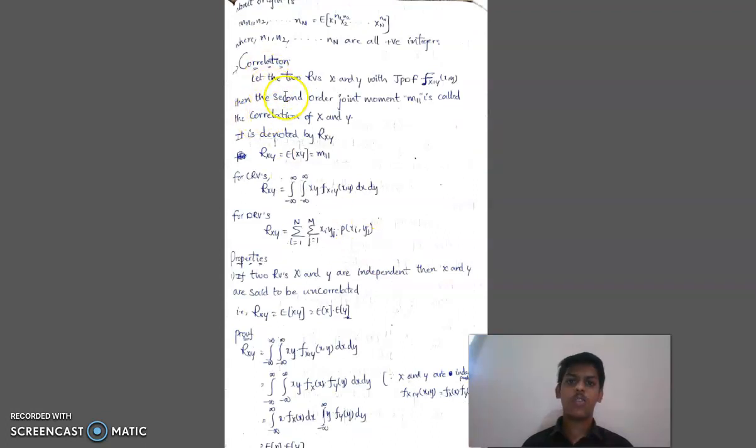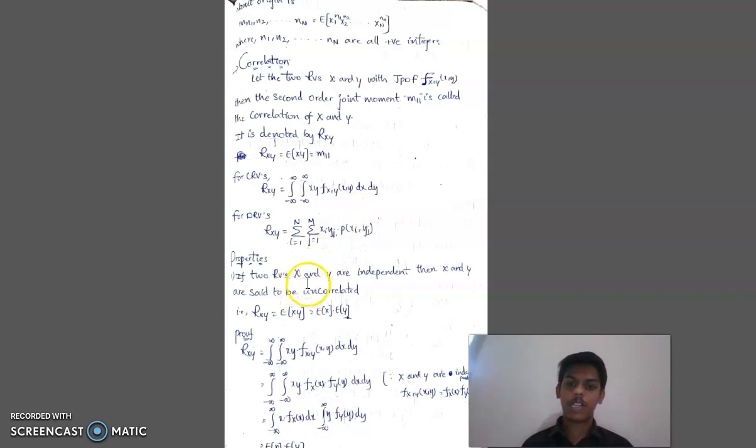Now let me deal with the correlation. Correlation means m11 is equal to expectation of xy, which is equal to R_xy. For continuous random variables, we have the formula: the integral from minus infinity to infinity, integral from minus infinity to infinity, of g of x, y into f_XY of x comma y dx dy. Here g of x comma y is xy, so it is xy into f_XY of x comma y dx dy. For the discrete random variables case, it is sigma i equal to 1 to n, sigma j equal to 1 to n, xi yj into p of xi comma yj.